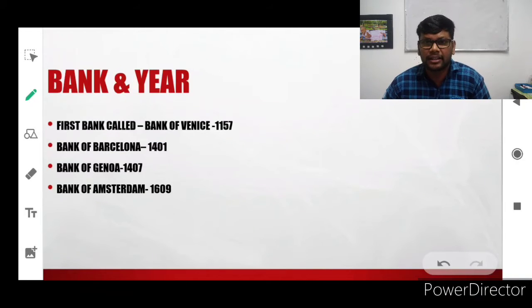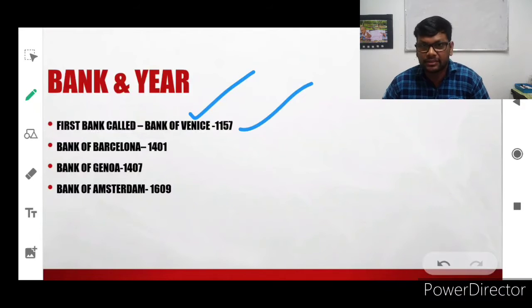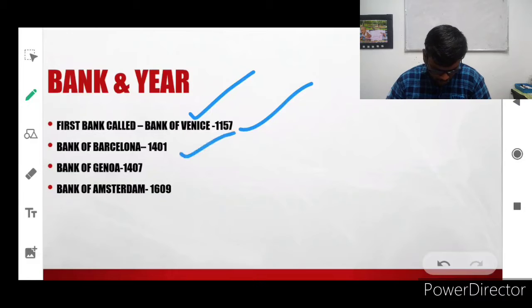So what is the first bank in the world? The bank name is Bank of Venice. Bank of Venice is the first official bank in the world. It started in the year 1157, so almost 900 to 1000 years ago, isn't it? Now it is 2020. Bank of Barcelona started in the year 1401, Bank of Genova in 1407, and Bank of Amsterdam in 1609.